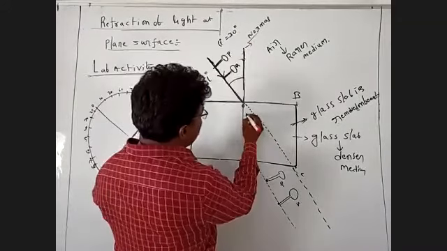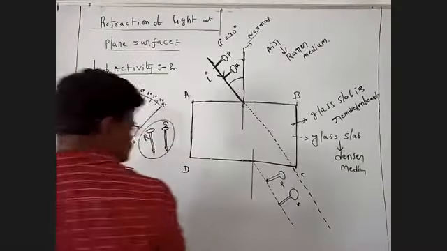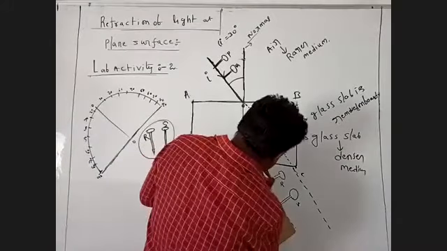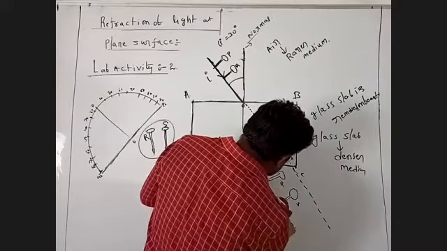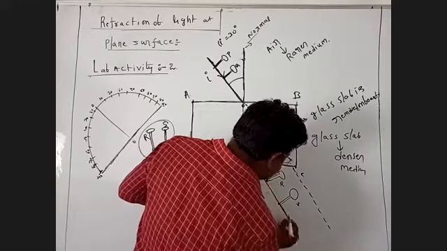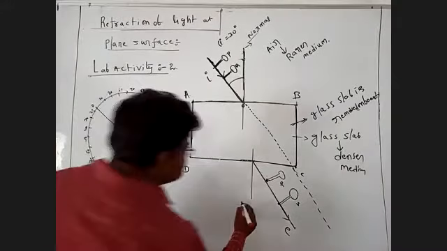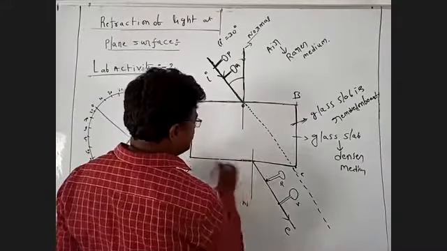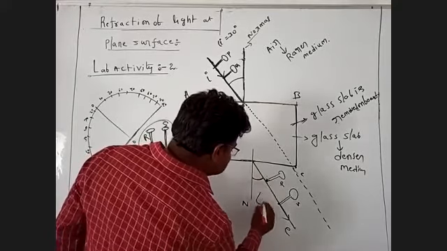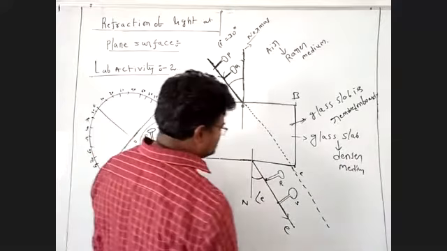Now you will see these two pins and I'm drawing these lines. This we call the emergent line, and this we call the normal line. So the angle between N and E is the angle of emergence, the angle of the emergent ray.